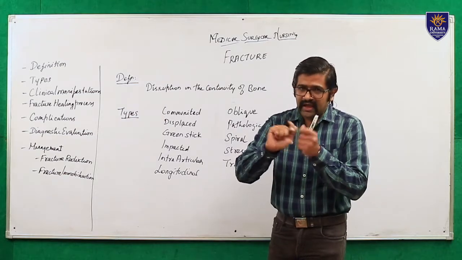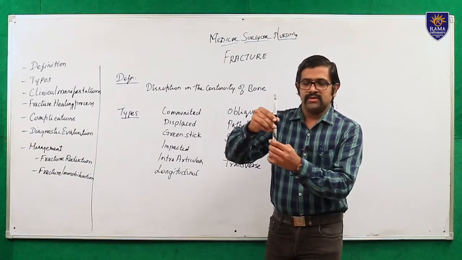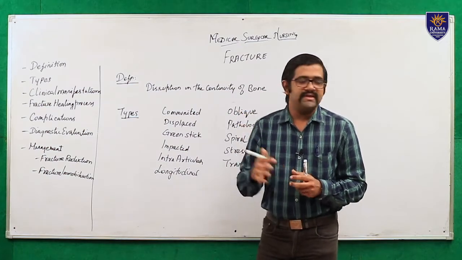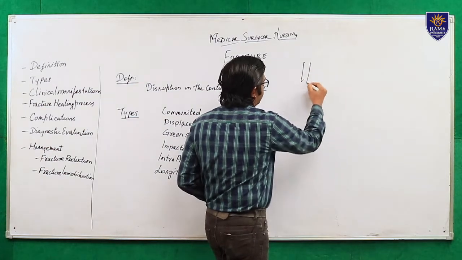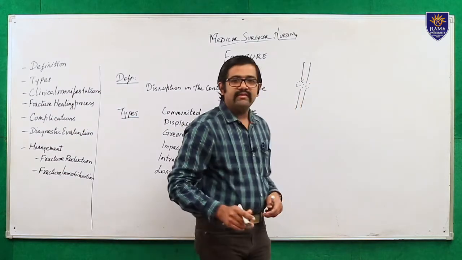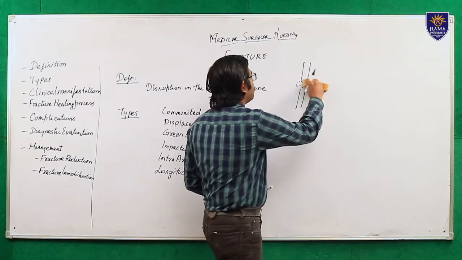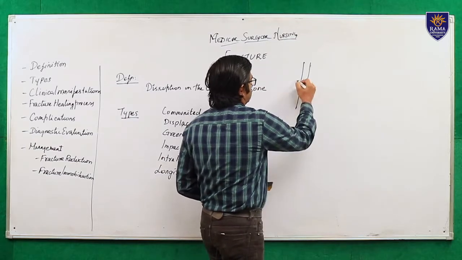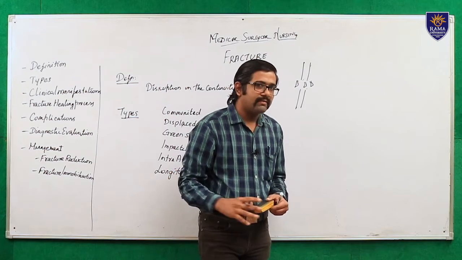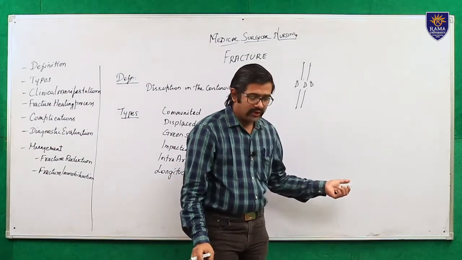After the impact, the bone will be in small pieces. If the bone breaks into more than two or three fragments, we call it a comminuted fracture.